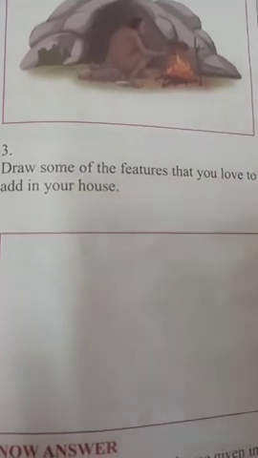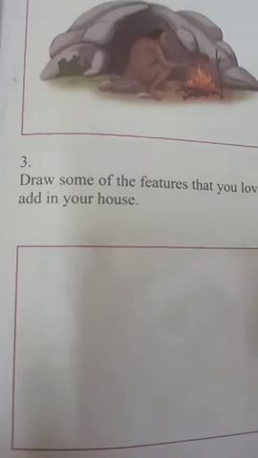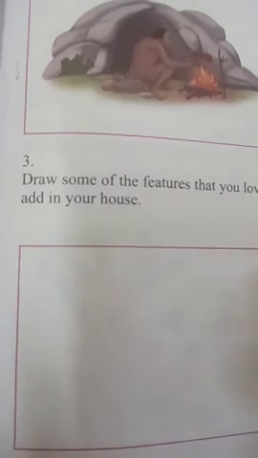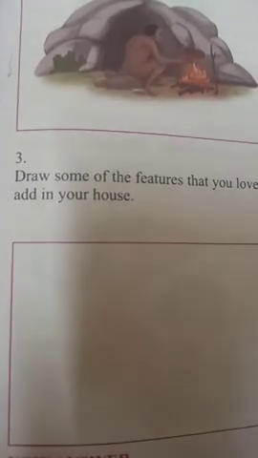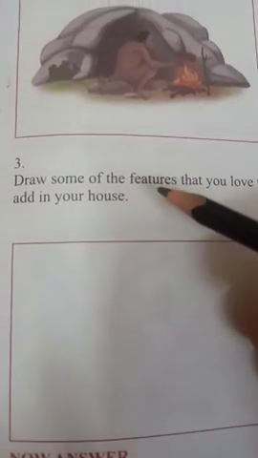Suppose I give you an idea: if there is no plantation in your house, you love to see different kinds of flowering plants, or different kinds of creepers and climbers in your house, that you can draw here. Features means things which make our house beautiful, that you draw here.